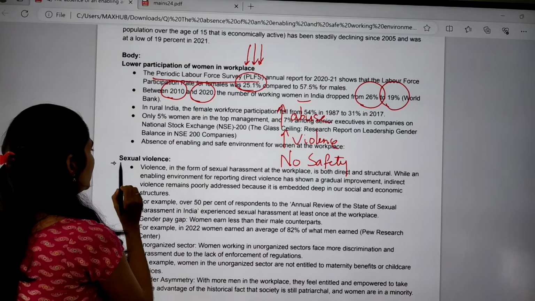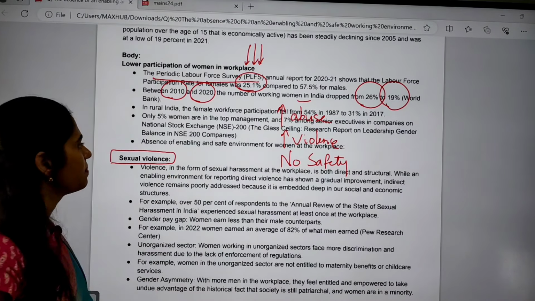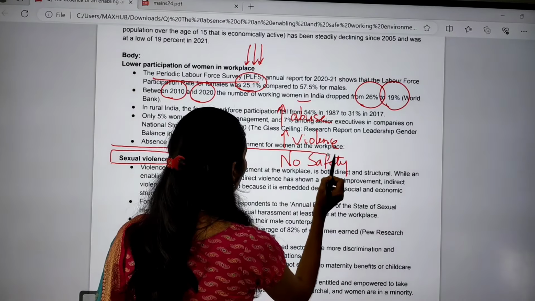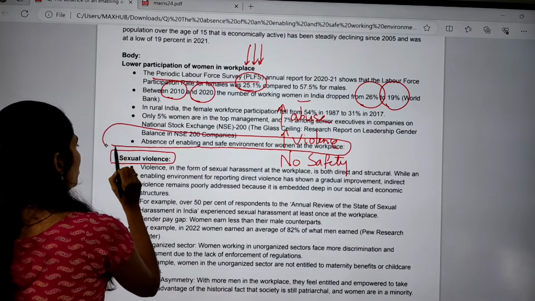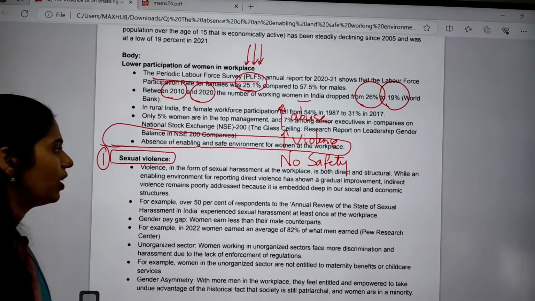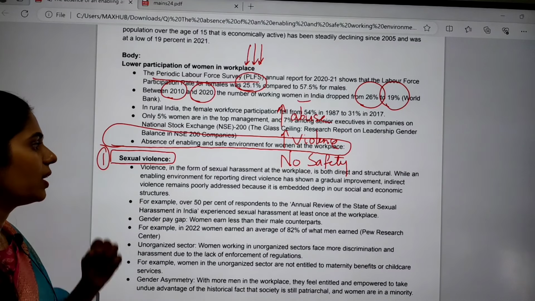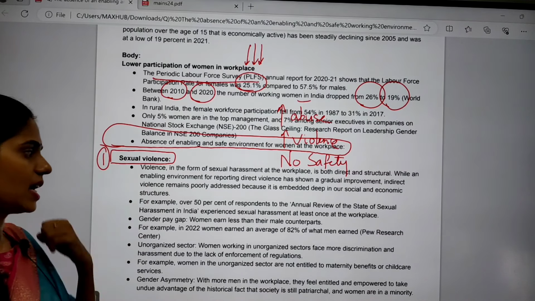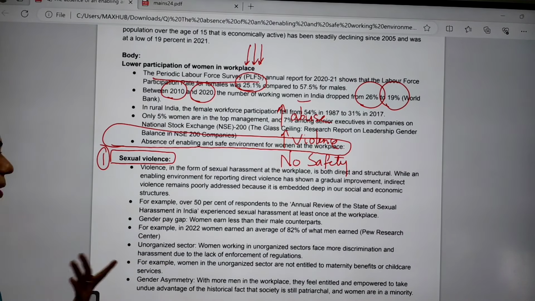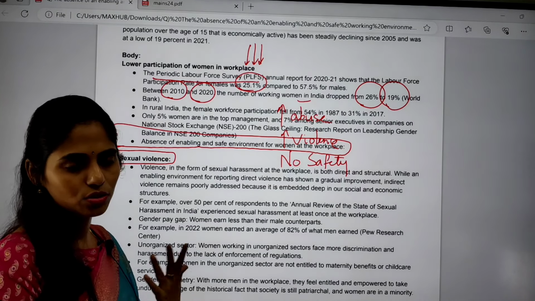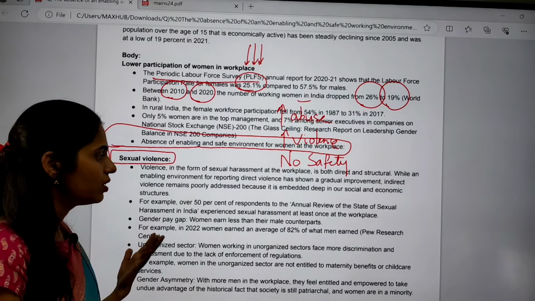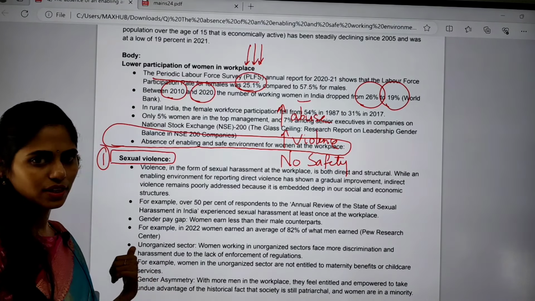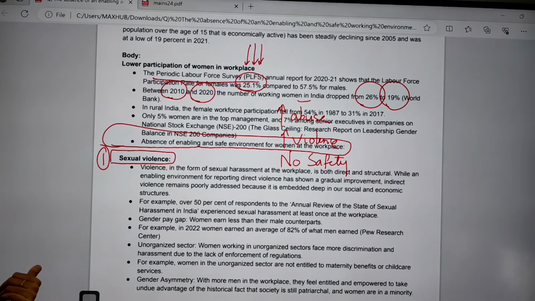And next is what are the reasons. The first one is sexual violence. So in the heading you can write: absence of an enabling and safe environment for women at the workplace. Why? Because of sexual harassment, which is happening at the workplace. Because of this, women don't want to come out to face this abuse or harassment, and they stay inside their homes. So we can say there is reduced women participation.